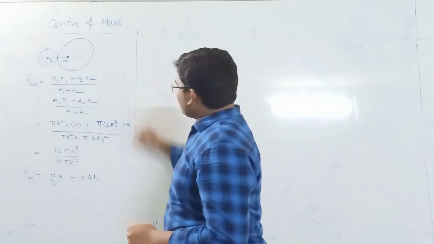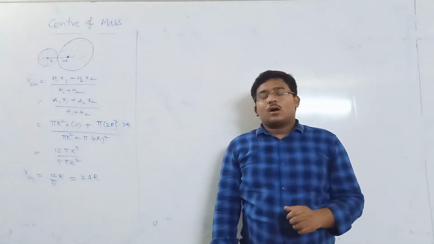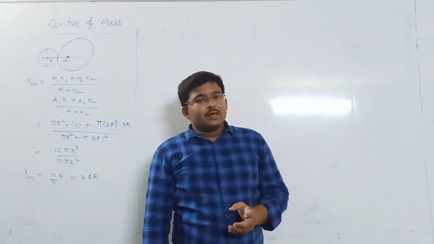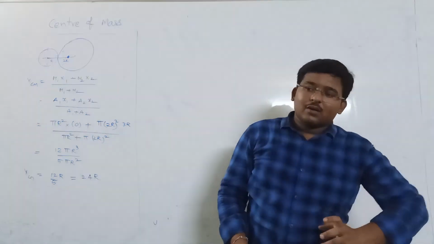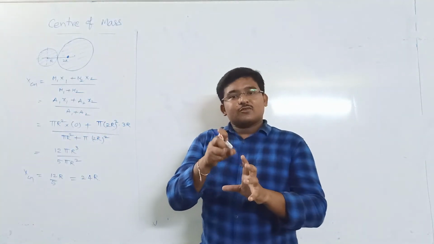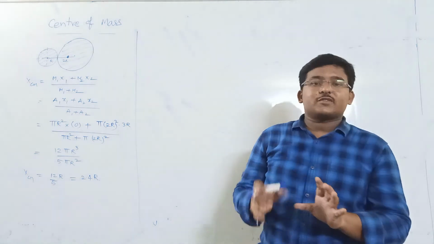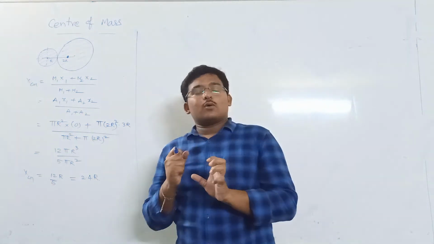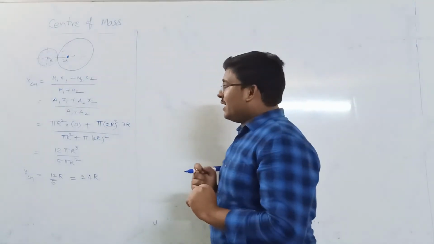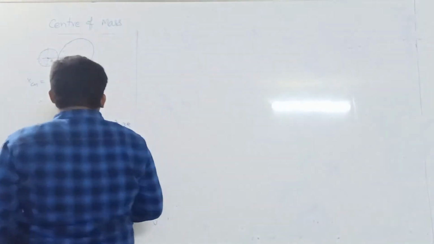Now there is one more case. How to find out the center of mass for truncated objects? Meaning if some portion of the object is removed, how to find out the center of mass? Let me take one example.